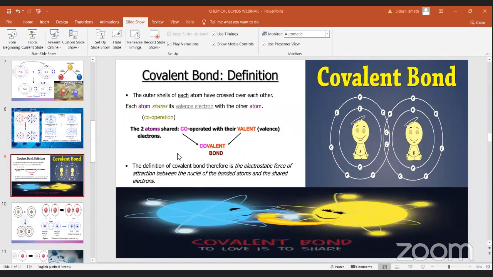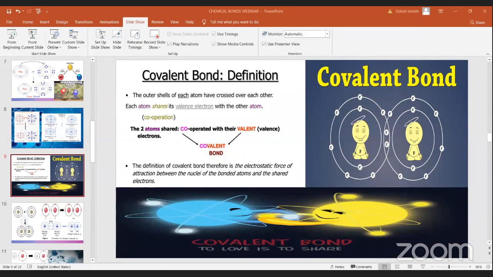You can see in this definition, the two atoms shared, which means cooperated with valence electrons. In their valence shell, the electrons are cooperating with each other. So that is what is meant by a covalent bond. The definition of a covalent bond is the electrostatic force of attraction between the nuclei of the bonded atoms and shared electrons. So this is known as a covalent bond.